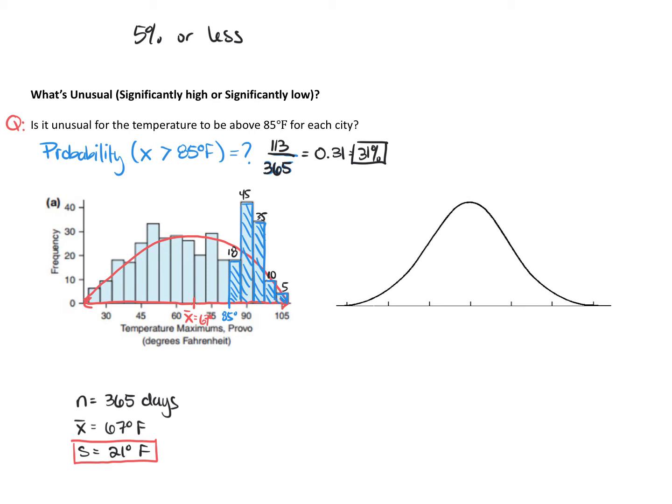Another way for us to calculate probabilities when we have data that's normally distributed, and make a note to yourself that this only applies to data that has a normal distribution, is the empirical rule. For normal distributions, we can estimate probabilities by using a rule called the empirical rule. And the empirical rule is just a rough guideline.